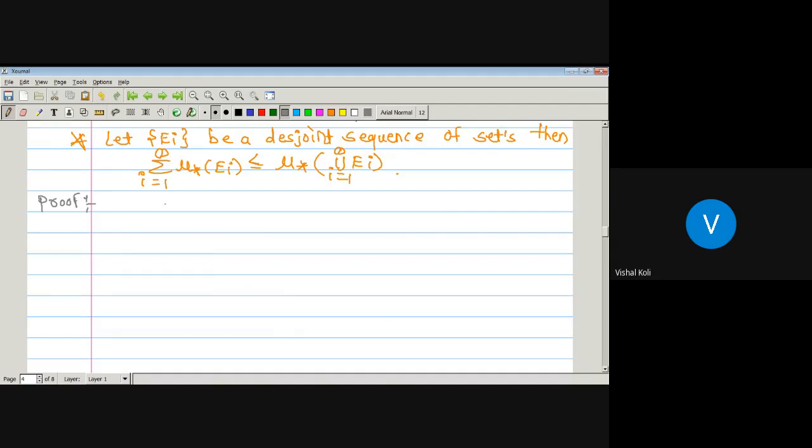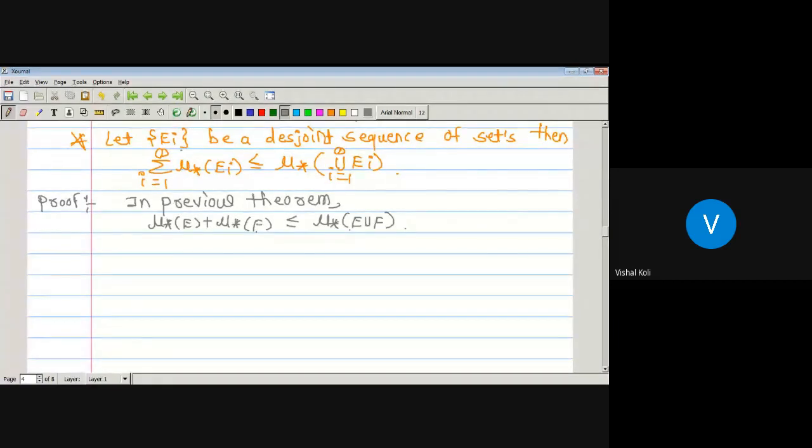Now, in the previous theorem, inner measure of E plus inner measure of F is less than or equal to inner measure of E union F. This is for any two disjoint sets E and F. But by the repeated use of this inequality, since here we are given Ei is a disjoint sequence of sets, with just two disjoint sets E and F, inner measure of E plus inner measure of F is less than or equal to inner measure of E union F. If we take three sets E, F and G, then inner measure of E plus inner measure of F plus inner measure of G is less than or equal to inner measure of E union F union G.